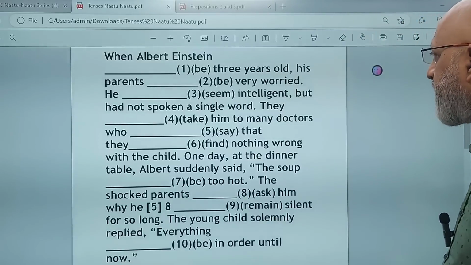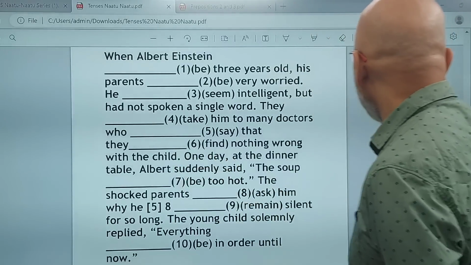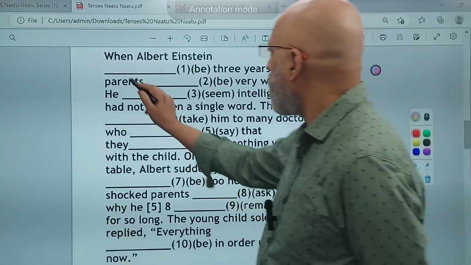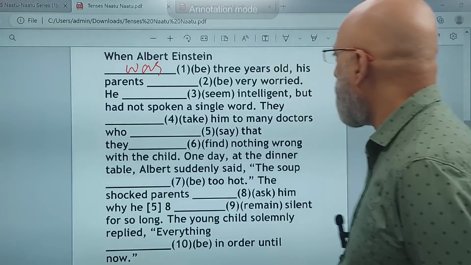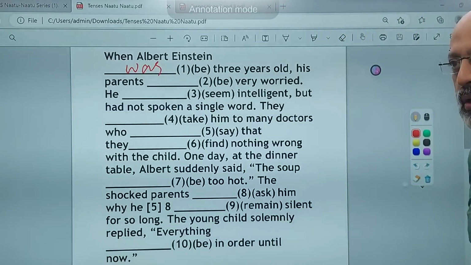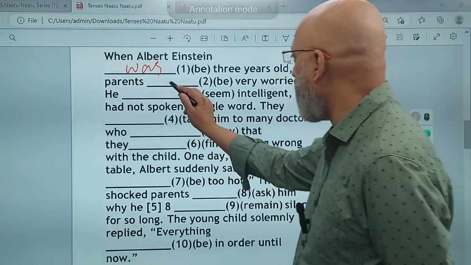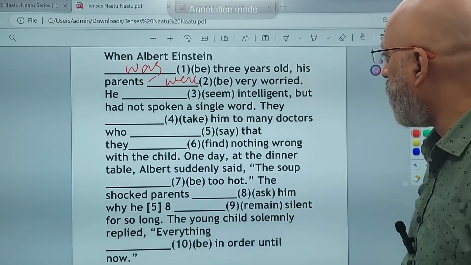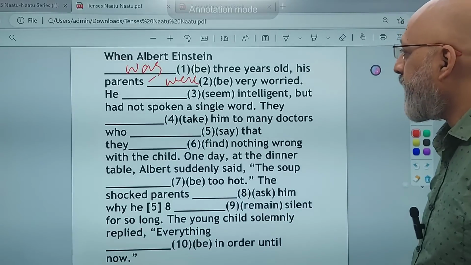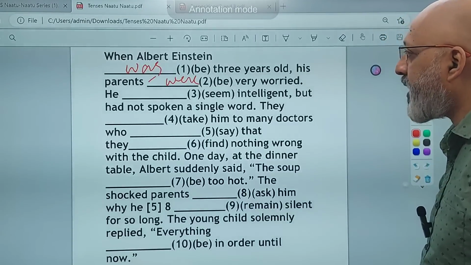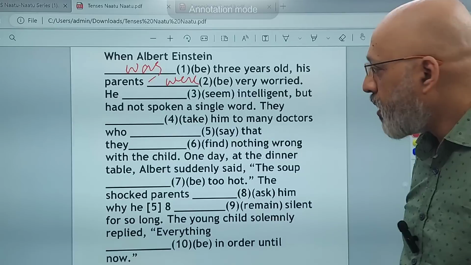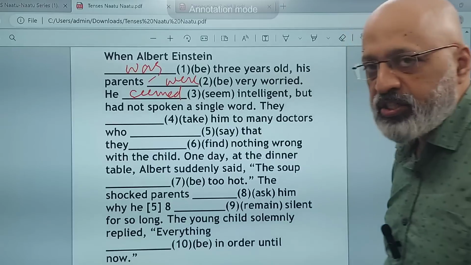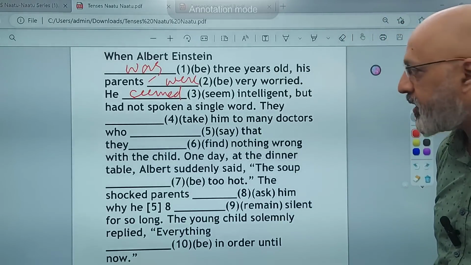When Albert Einstein was 3 years old, this is pretty simple. His parents were very worried. We are talking about parents. Were very worried. He was intelligent, but had not spoken a single word. So Albert Einstein seemed intelligent, but he had not spoken a single word. कभी बात नहीं किया था.